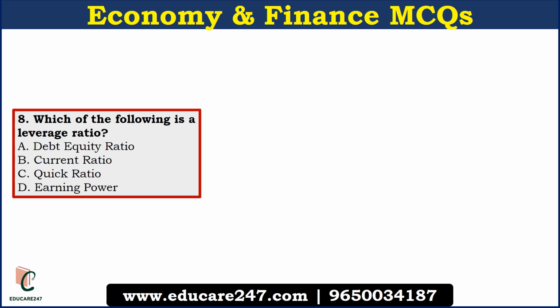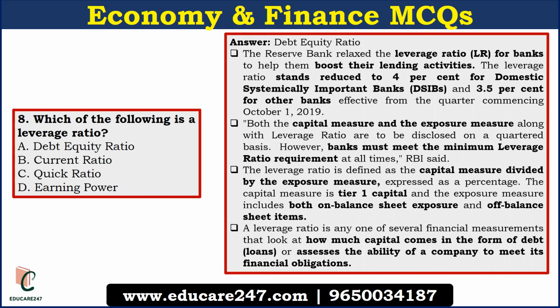The next question is, which of the following is a leverage ratio? The answer is debt equity ratio. Reserve Bank of India has relaxed the leverage ratio for banks to help them boost their lending activities. Currently, it is 4% for domestic systemically important banks and 3.5% for other banks. So it is very important point.